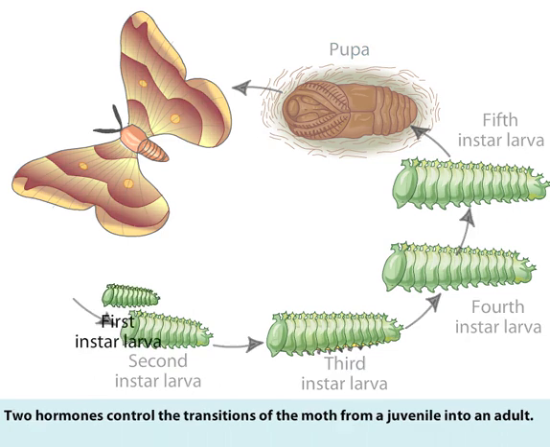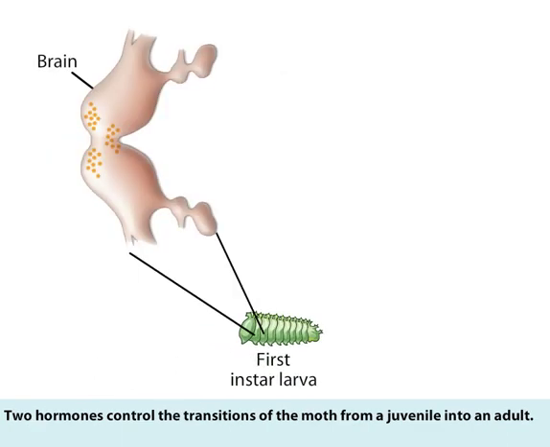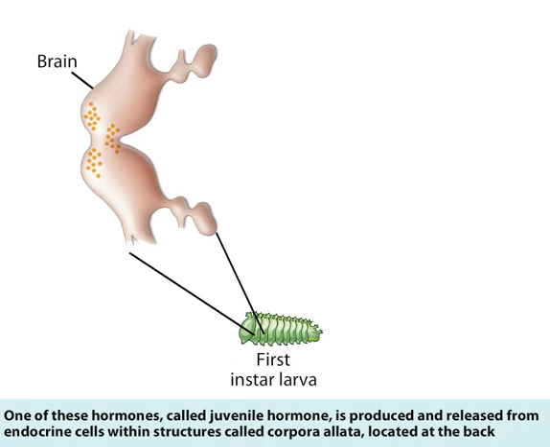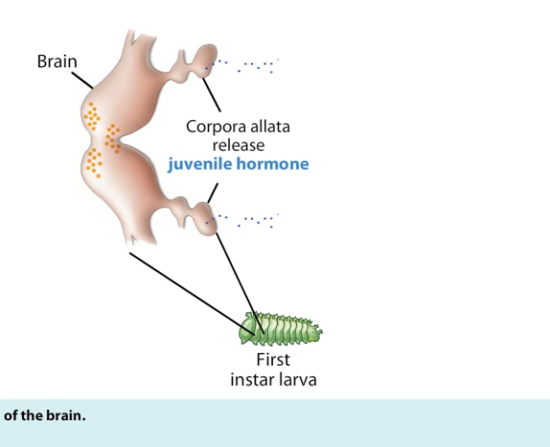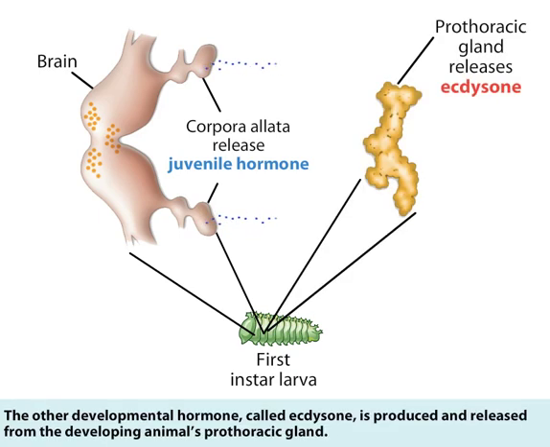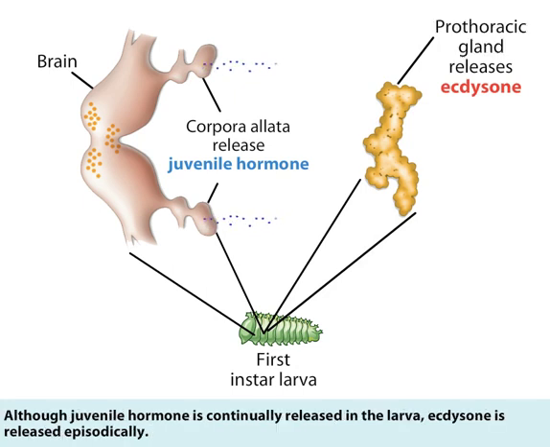Two hormones control the transitions of the moth from a juvenile into an adult. One of these hormones, called juvenile hormone, is produced and released from endocrine cells within structures called corpora allata, located at the back of the brain. The other developmental hormone, called ecdysone, is produced and released from the developing animal's prothoracic gland. Although juvenile hormone is continually released in the larva, ecdysone is released episodically.